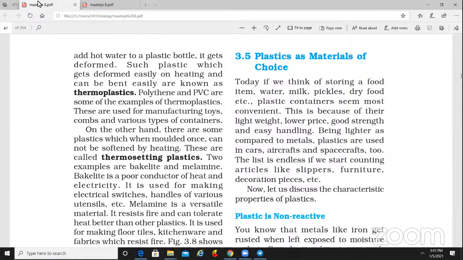Homework for today is just read out, go through the full chapter. Yesterday and today I have explained the full chapter. Once you go and read this chapter, you will get the points. Okay, thank you, sir.